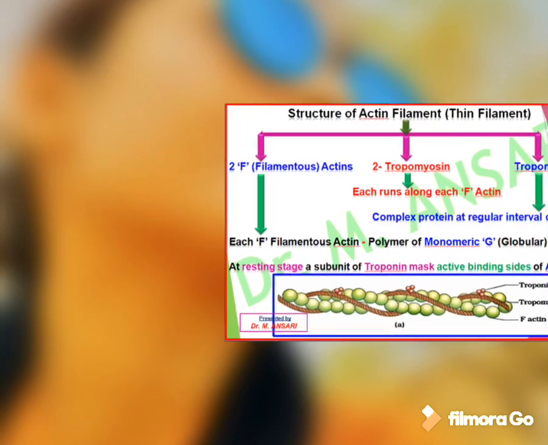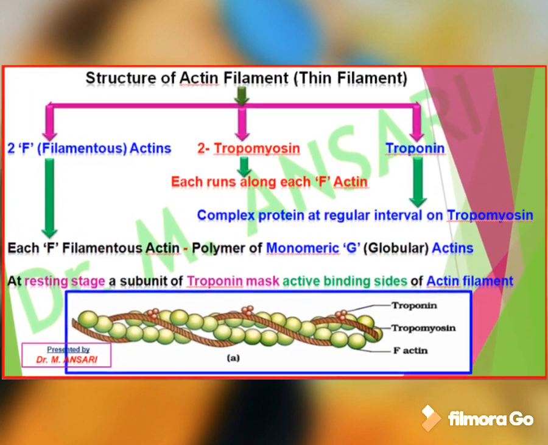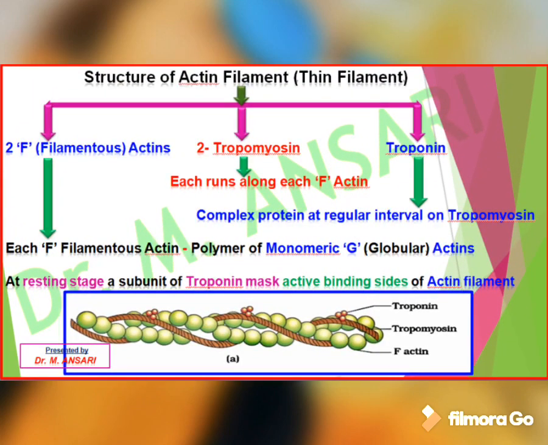Actin filament or thin filament. By observing the given diagram, we can say this thin filament consists of three components. These are F-actins, tropomyosin and troponin. In one actin filament, a total of 2 F-actins are present, 2 tropomyosins are present and many troponins present.